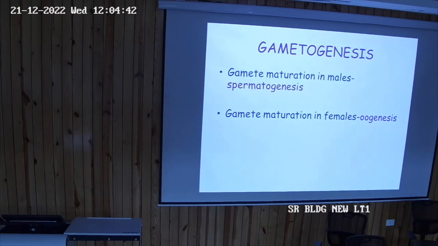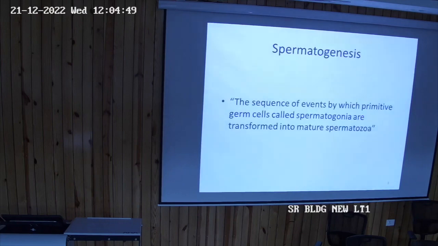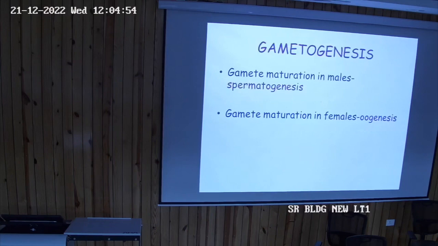So gamete maturation in males is spermatogenesis, and in females it is oogenesis. So spermatogenesis, can somebody define for me the terms spermatogonia, spermatocyte and then spermatozoa? तुमको क्या लगता है इन सब में क्या डिफरेंस है? हाँ बोलो. हाँ, नंबर ऑफ क्रोमोसोम तो किसमें कितना है वो नहीं पता है. और कोई? He is saying there is a difference. हाँ,